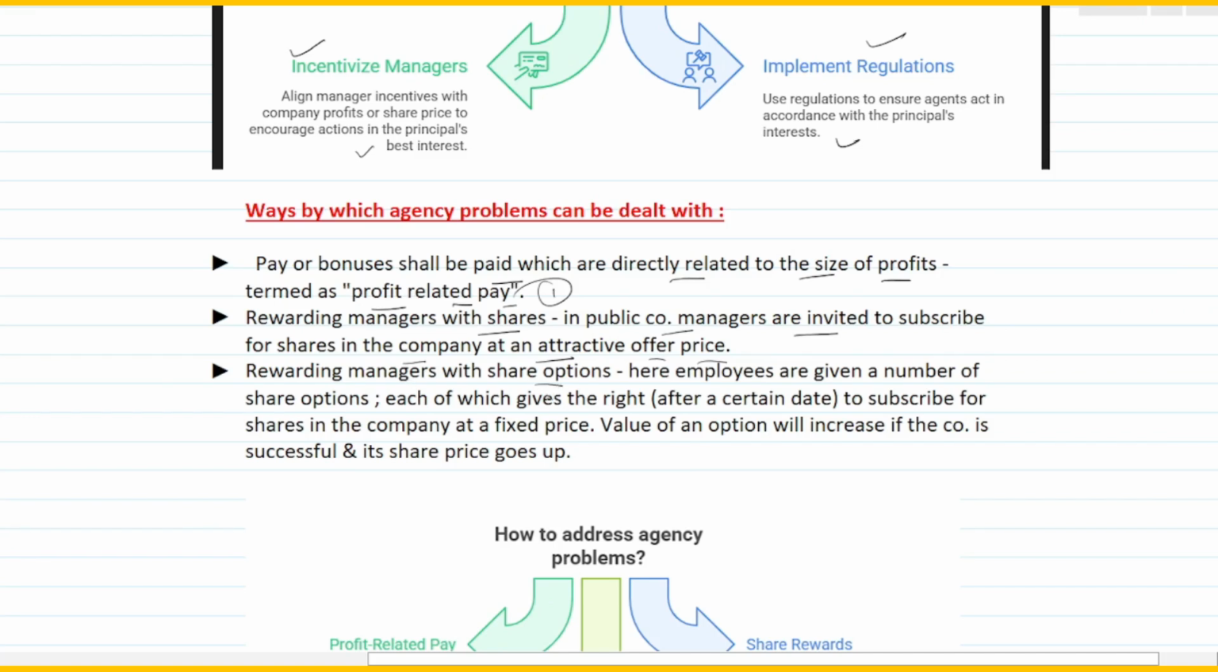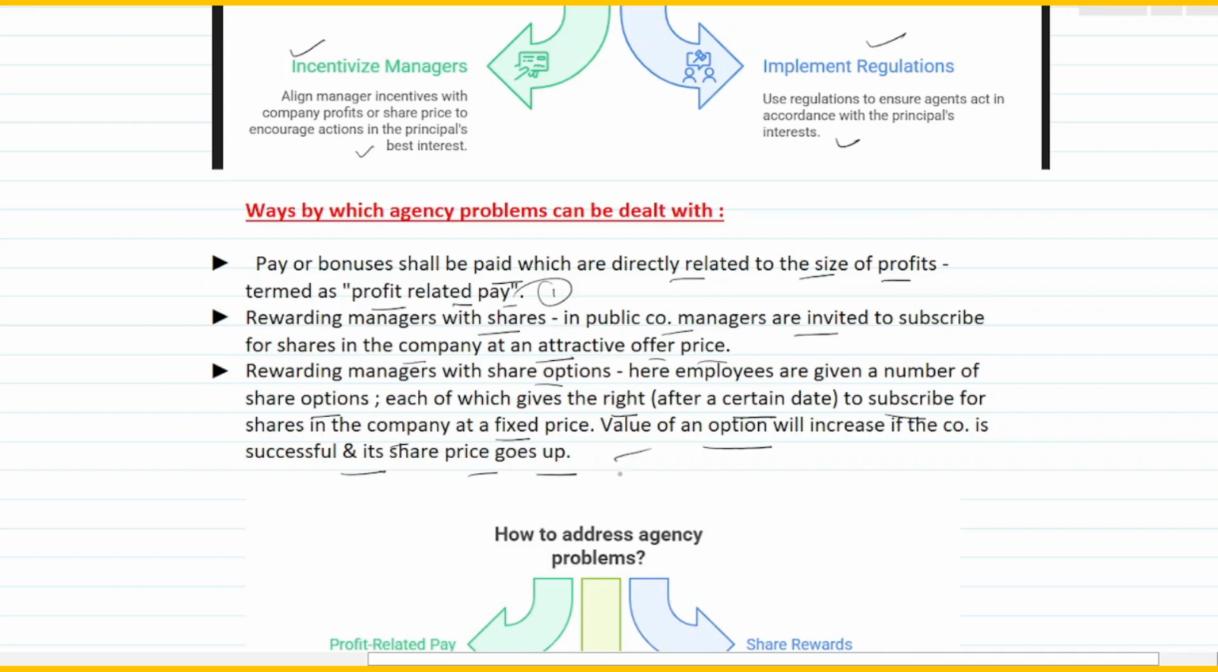First is you can give them the shares directly, or you can give them the share options. Here employees are given a number of share options. Here you are not given the shares directly, you are just given an option, each of which gives the right after a certain date to subscribe for shares in a company at a fixed price. Value of an option will increase if the company is successful and its share price goes up.